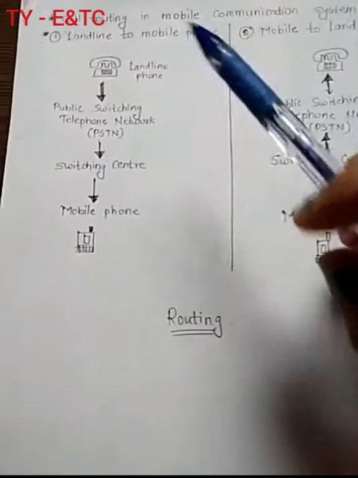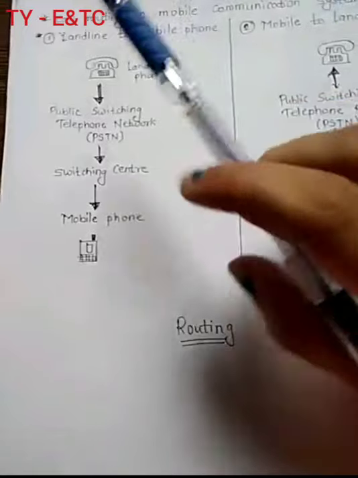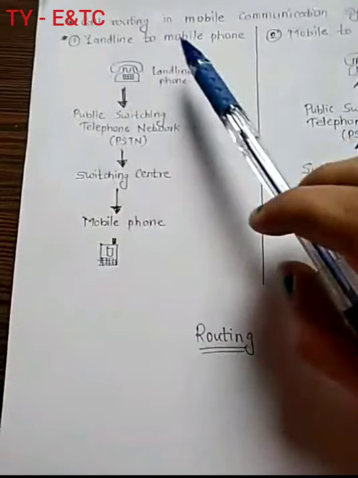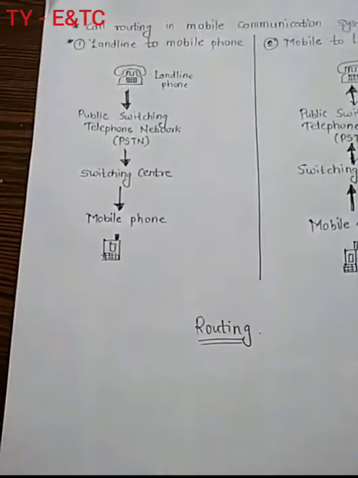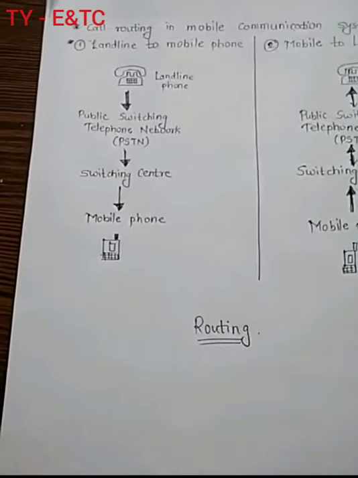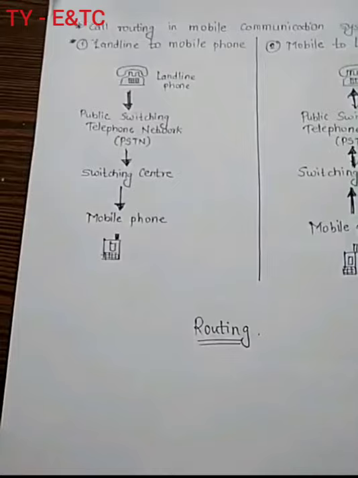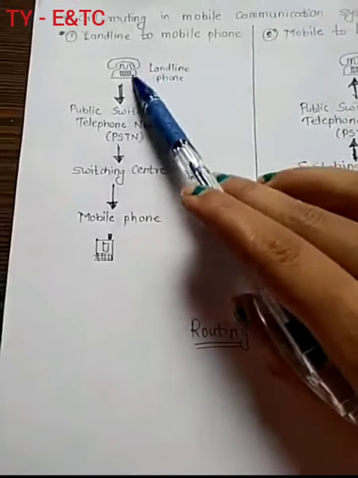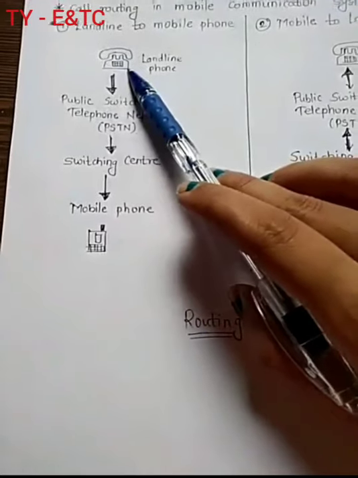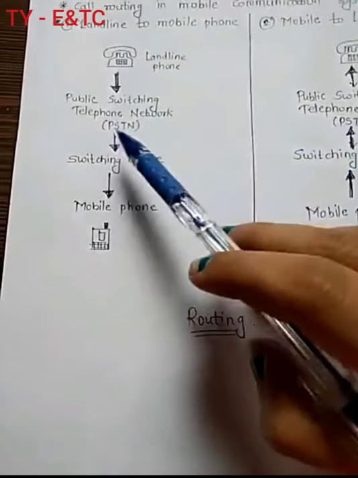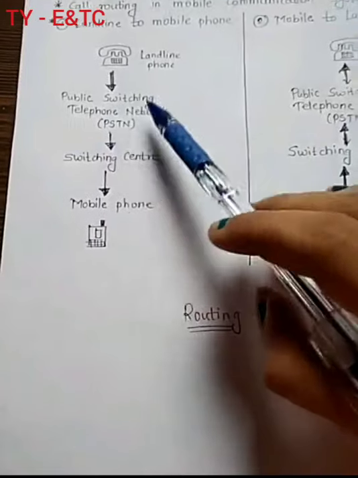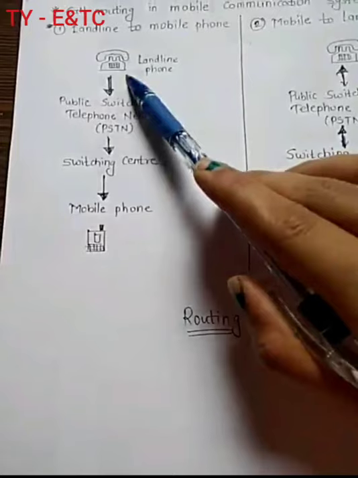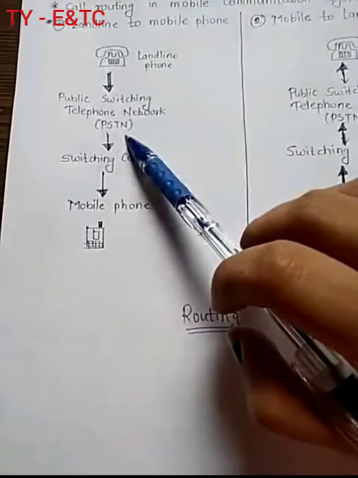Okay, so in the first diagram you can see how a call is routed from landline to the mobile phone. Correct? Whenever you want to dial some number or call a user from the landline to the mobile phone, you have your landline phone, and you dial a number from here. The signal will be given through the wired connection to the PSTN network, right? We know that all the telephones are connected to this PSTN network. So when you dial a number, the connection will be forwarded to this PSTN network.